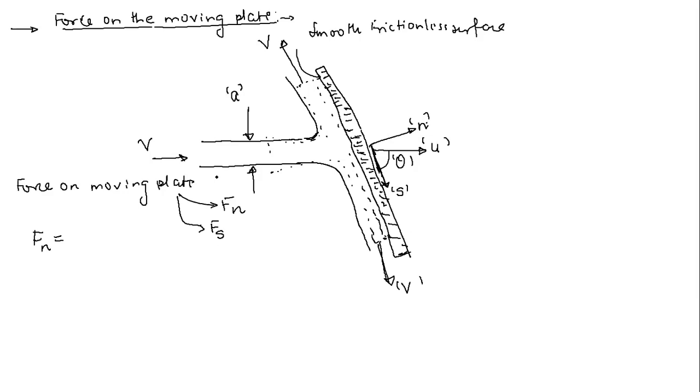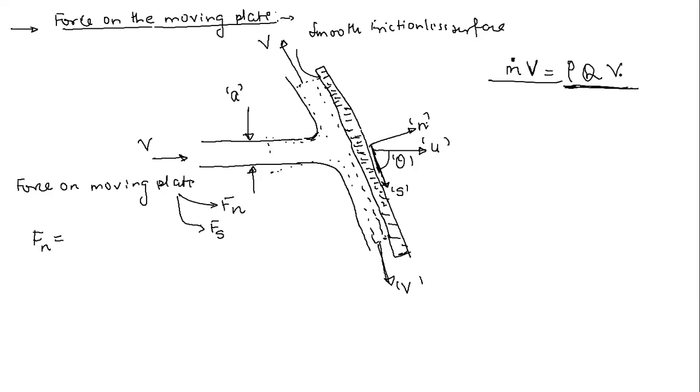Remember the formula for momentum. That is mass flow rate multiplied by velocity. Now the mass flow rate is density rho into Q. So this is your simple formula.